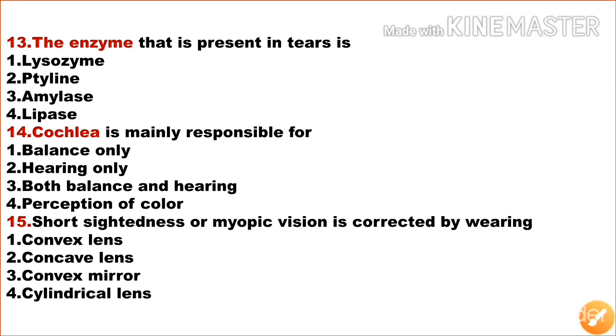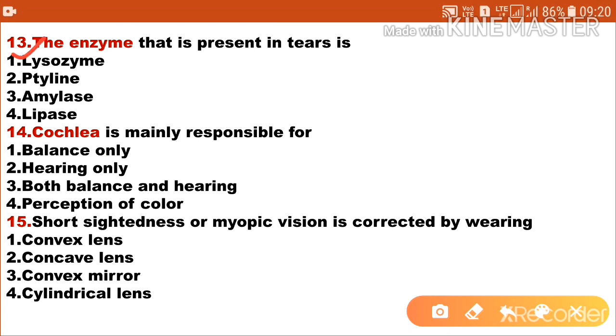The next question: the enzyme that is present in tear is option 1 lysozyme, option 2 pectin, option 3 amylase, option 4 lipase. So the enzyme present in tear is lysozyme. Option 1 is the correct answer. Next one: cochlea is mainly responsible for balance only, option 2 hearing only, option 3 both balance and hearing, and fourth one perception of color. Cochlea is mainly responsible for hearing only, so option 2 is the correct answer.